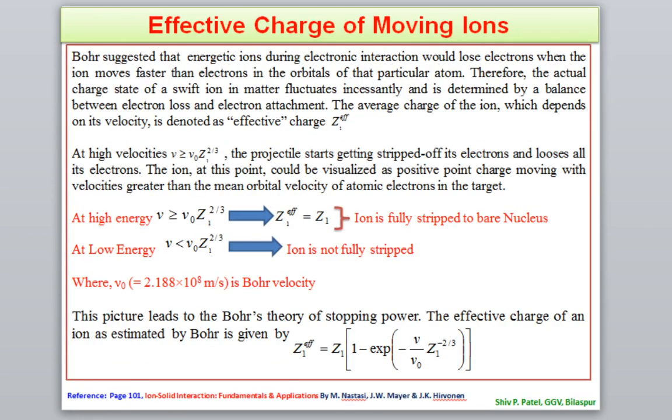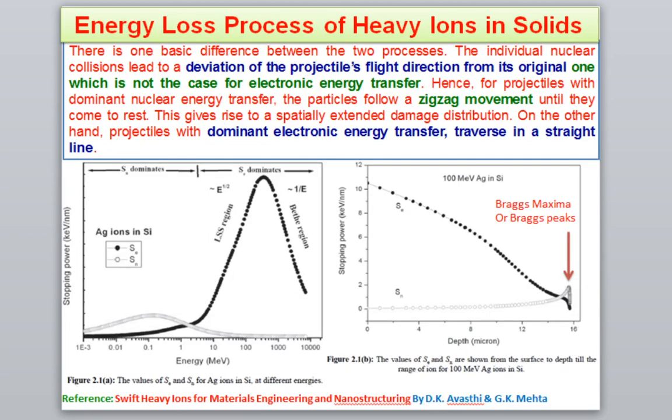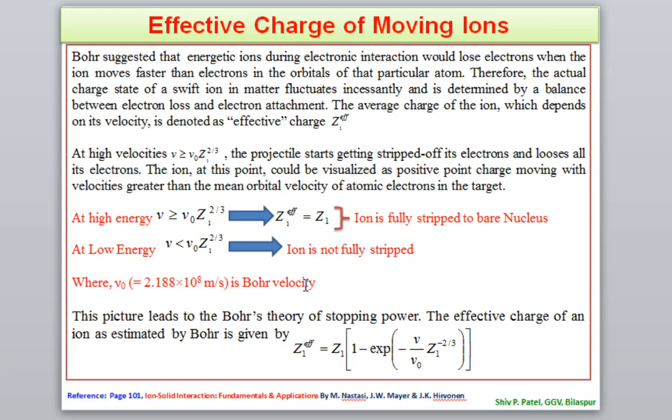Okay, then when I discussed the process, we came to know that when an ion is passing through the material, it is basically losing its charge. It means they may lose the charge or they may gain the charge. So that is why the charge state of the ion will change within the material. So the effective charge of the moving ion we have discussed.